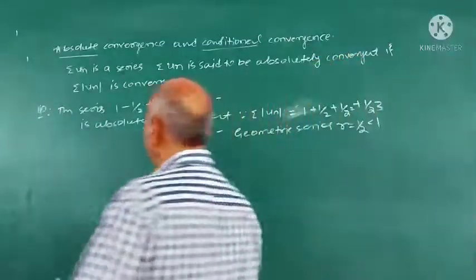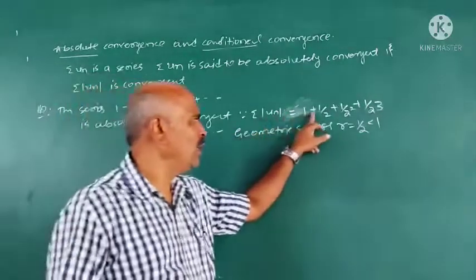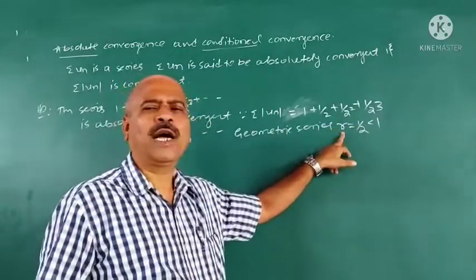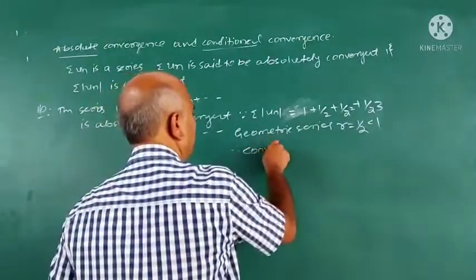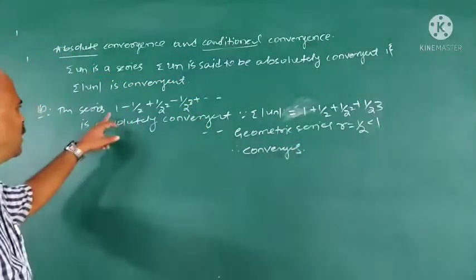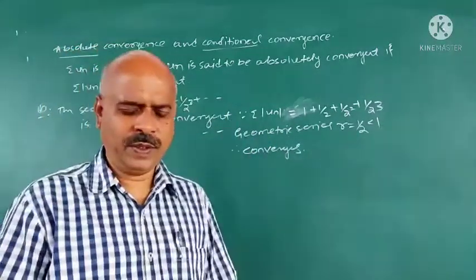Now if you take sigma mod un, it becomes 1, 1 by 2, 1 by 2 square, etc. It is a geometric series with r equal to half, less than 1, therefore it converges. Hence, this sigma un converges absolutely.